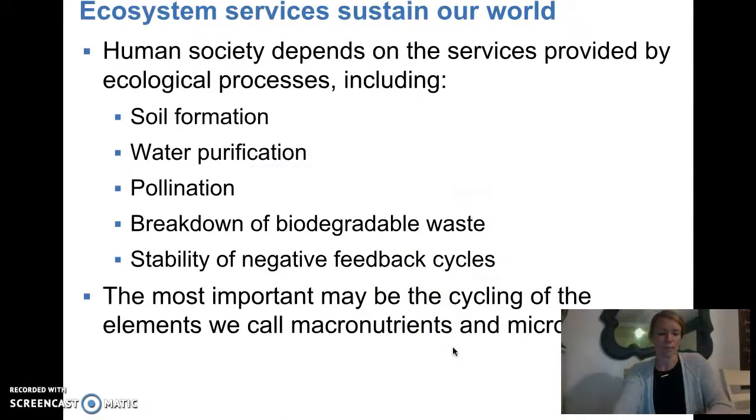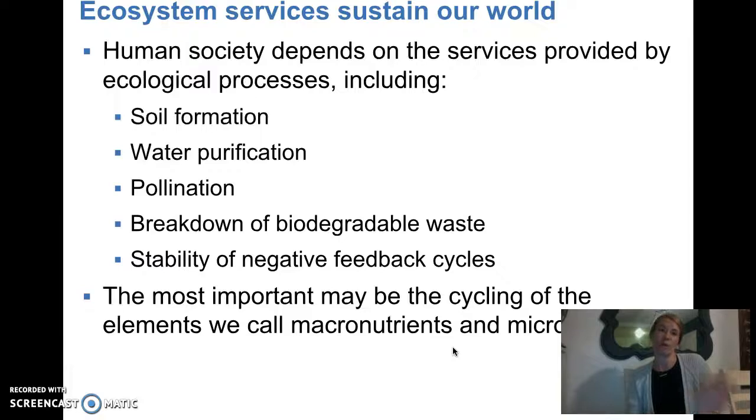And the last thing here is that these ecosystem services that we've been talking about sustain our world. So we cannot live without these ecosystem services. The planet can't survive and we can't. So for example, soil formation, which is how we have agriculture, water purification, how we have clean drinking water, pollination, how our plants are able to survive, breakdown of biodegradable waste, stability of negative feedback cycles. So all of these things, there's a huge big list in table 5.1 in your book, are required for us to survive, for human society to survive.